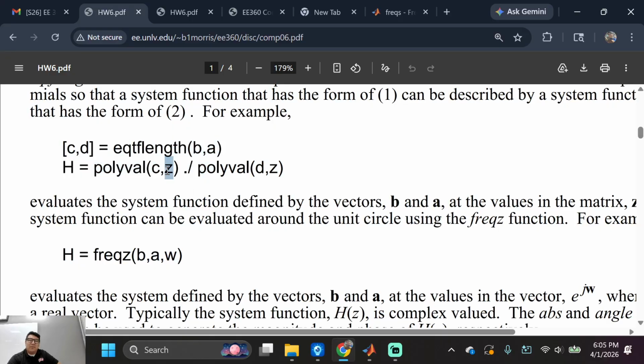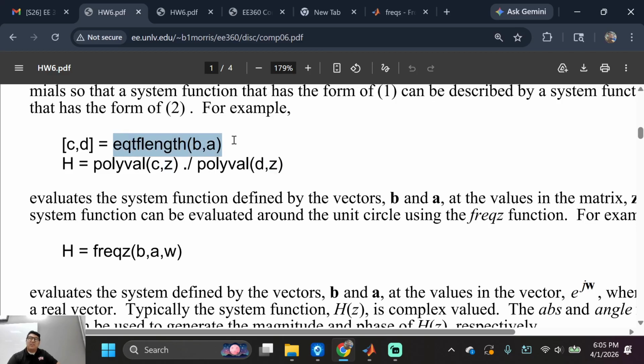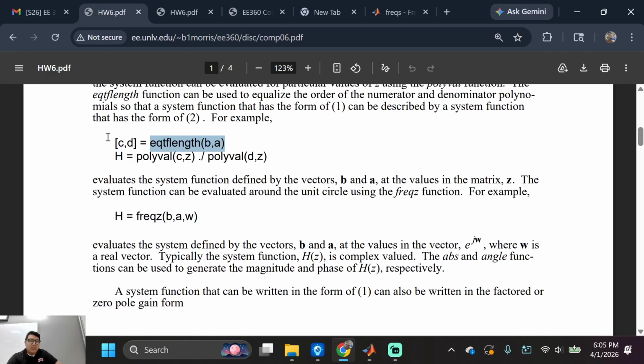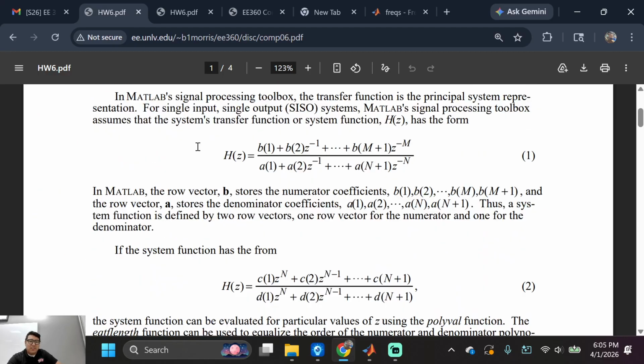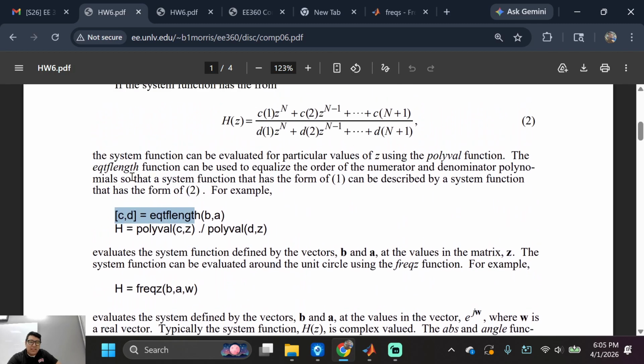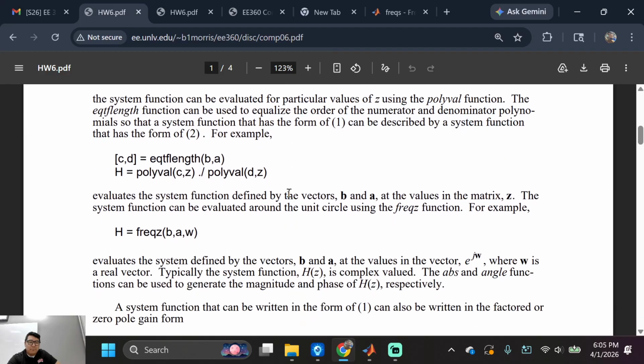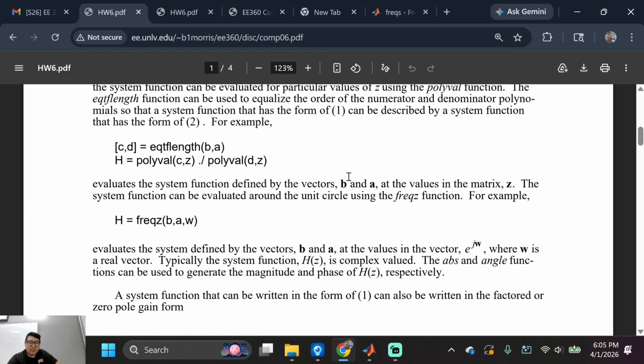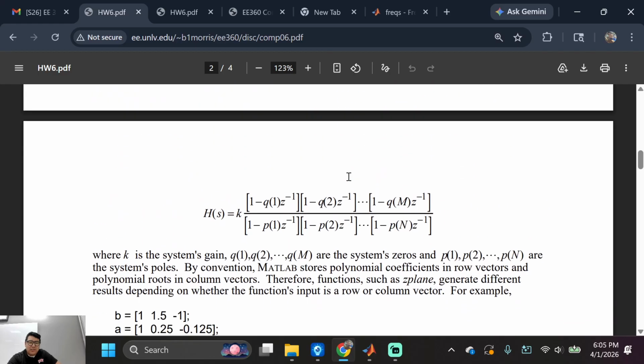So, remember this right here? Polyval. We're going to evaluate stuff. Is that cool? And then this right here is only to make everything equal length. The equal length functions equalize the order of the numerator and denominator to have the same form. I'll show by example. Let's see, he doesn't give you an example. Great.